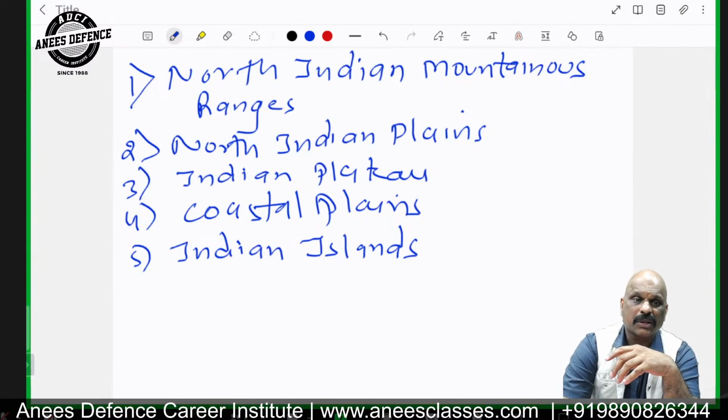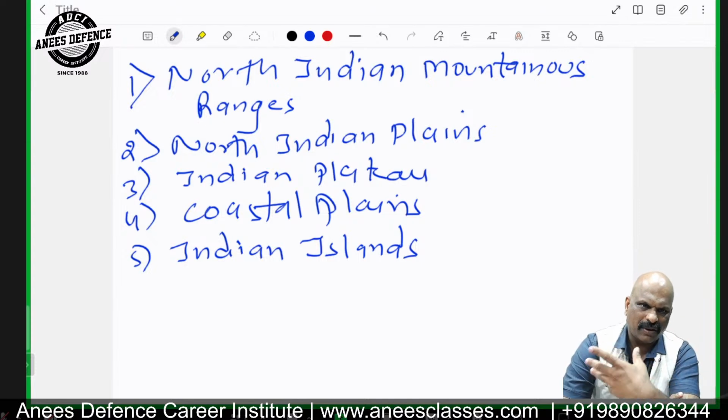These mountain ranges are the origin of many rivers. For example, we have the origin of the river Ravi, and the river Chenab from these mountain ranges.